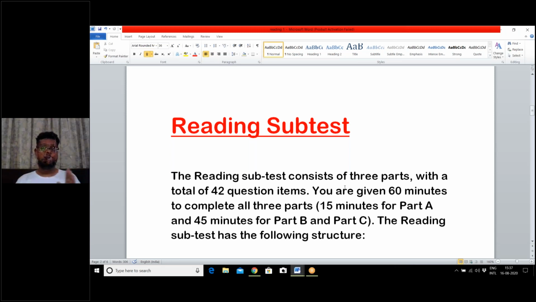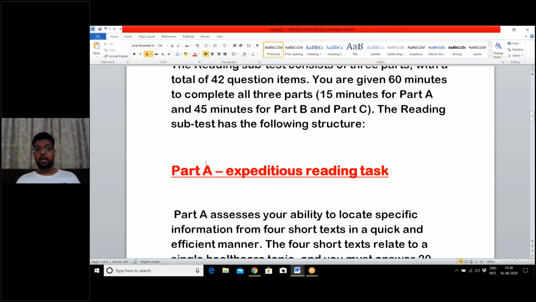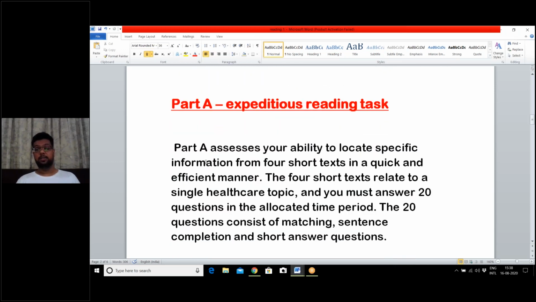So we have to pay our entire focus and concentration in order to crack the reading task A very efficiently. The reading section comprises three parts, and out of those three parts, part A is the expeditious reading task.